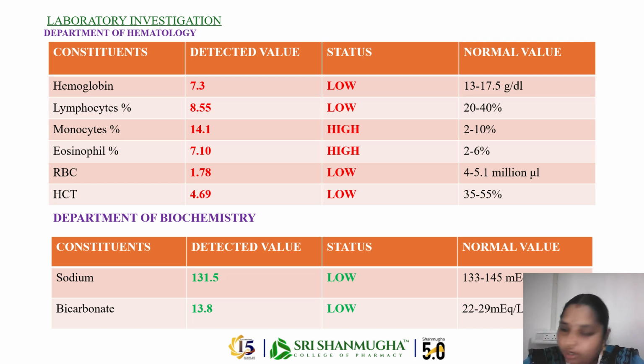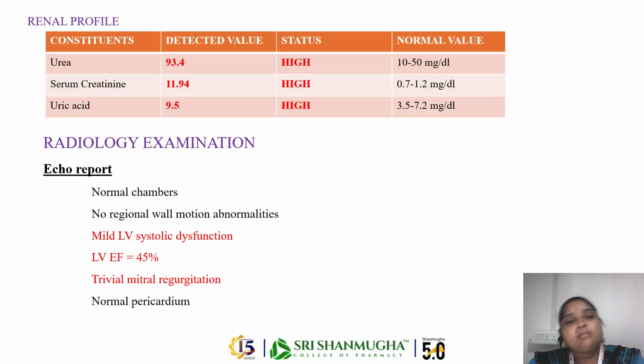Next, the department of biochemistry. In this, sodium and bicarbonate are low due to low excretion of acid from the kidney. Next, renal profile: urea, serum creatinine and uric acid are high, because damaged kidneys cannot effectively filter these waste products out of the body.